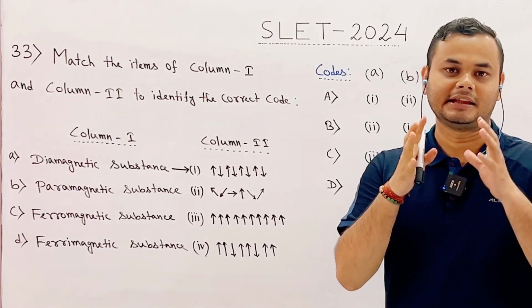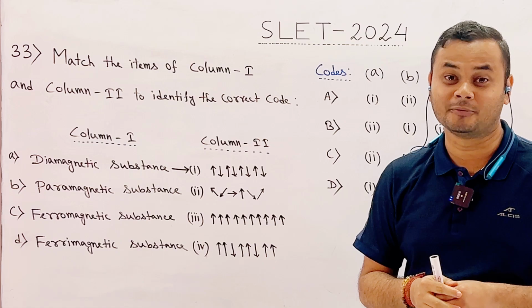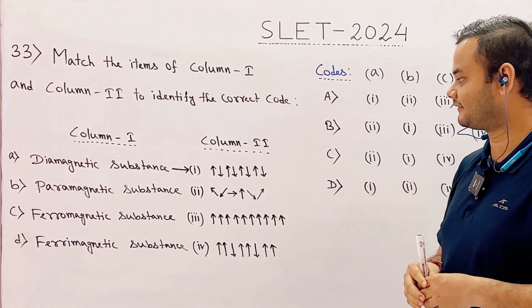Next, paramagnetic substance. Again we know that the paramagnetic substance is characterized by small net magnetic dipole moment in presence of external magnetic field.